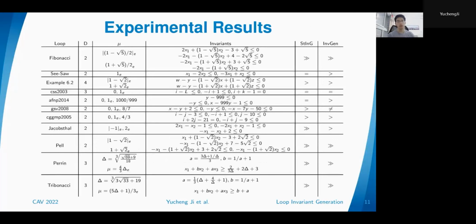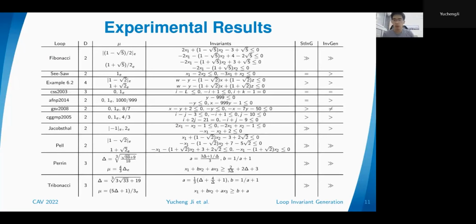We have more than 10 benchmarks, the choices of value mu, and the corresponding invariants. And we compare our results with existing tools, the Stanford invariant generator, STIN, and Aligator.